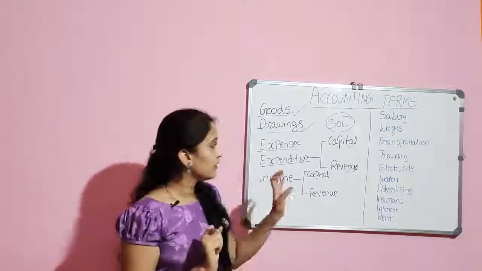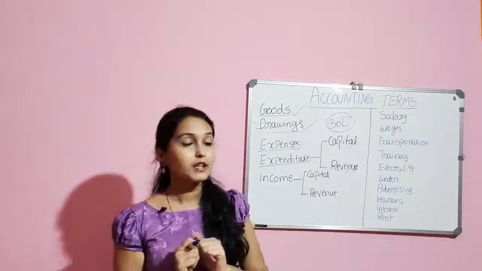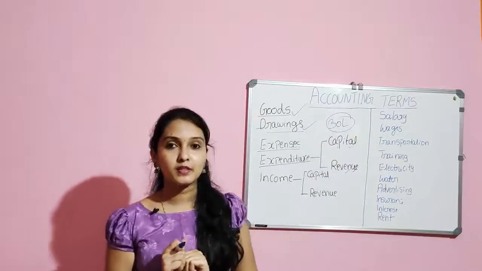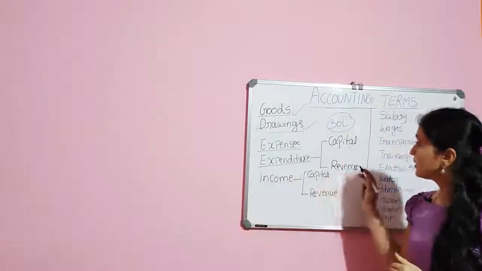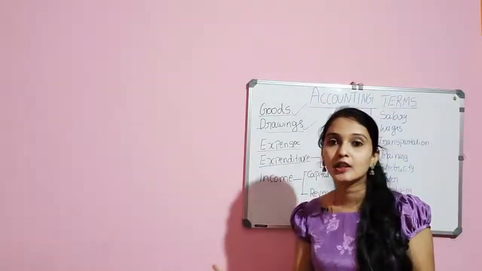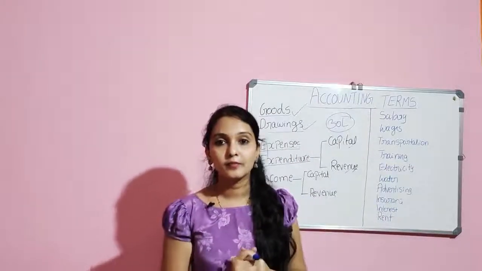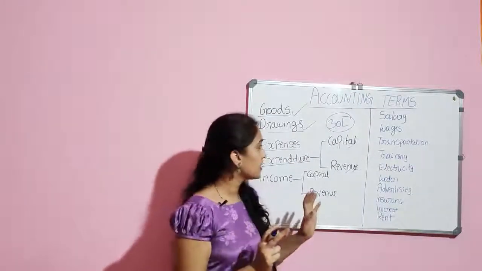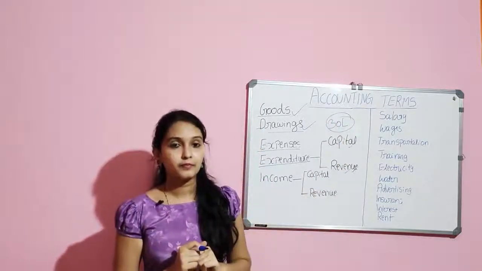Capital expenditure is not regular in nature. It is a one-time or sometime expense. A company will not buy a building regularly or buy machinery frequently.